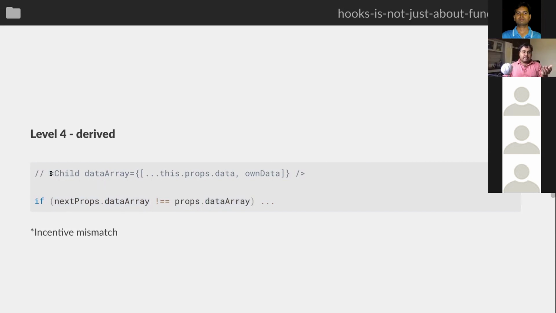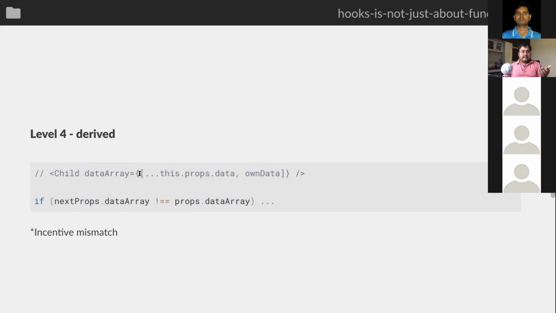Let's say my parent has created a child like this, and has passed this data array using this array literal. Then my props is going to change in every render, so this check is always going to give me false. Now, if you think of it, the parent is sending me a new array every time because it's just easy to do.